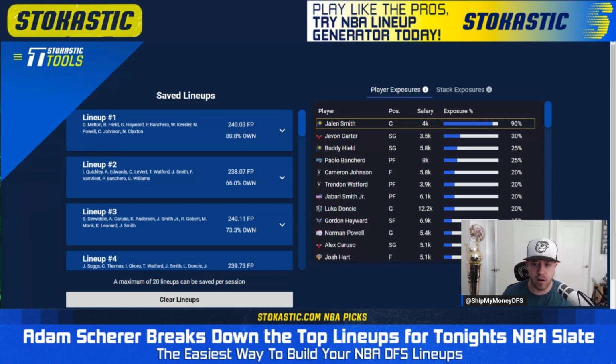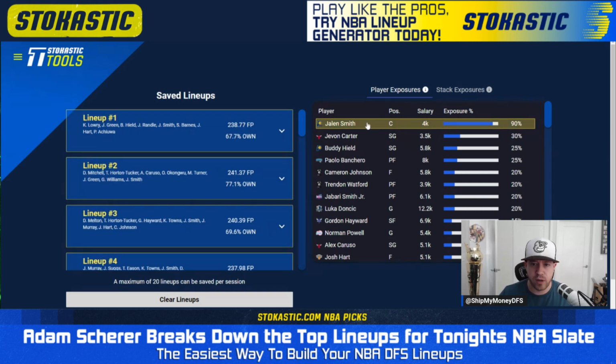So this is something where if you're using this tool closer to lock, you probably won't get this sort of issue anyway, because those numbers are going to balance out. We're going to have a better idea of exactly how the slate looks. So this is partly an issue that is coming up just because it's early in the afternoon. But if you do run into a situation like this where you're like, okay, well, this guy makes some sense. Jalen Smith clearly has upside, but I don't need 90% of my lineups to have him because he's extremely risky as well.